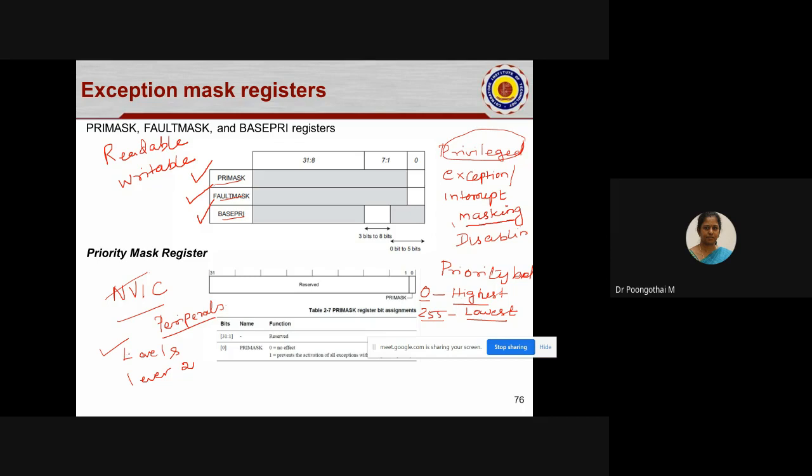When two interrupts occur at the same time, based on the priority, the interrupt request will be serviced. All the registers are accessible only in privileged access level, and all the bits of interrupt mask registers are cleared by reset. So upon reset, all the register values are 0.